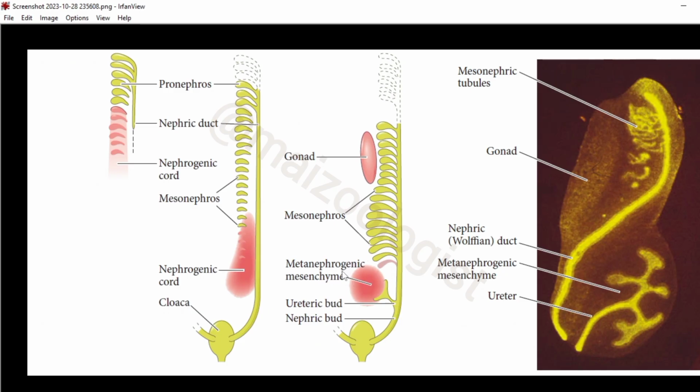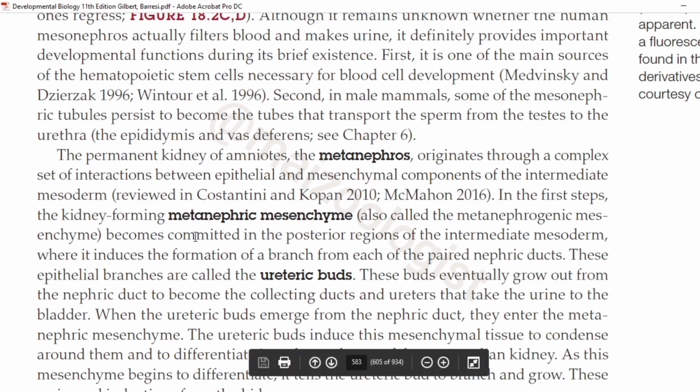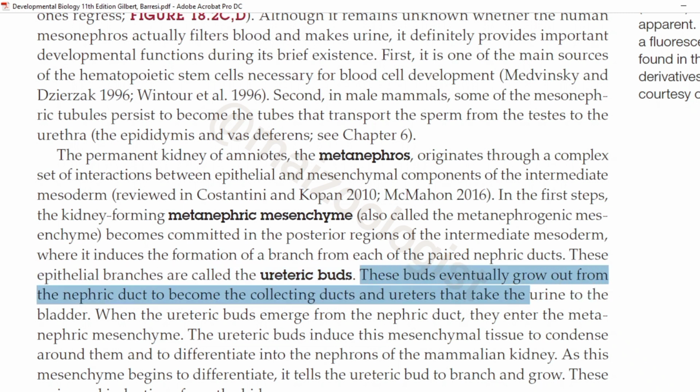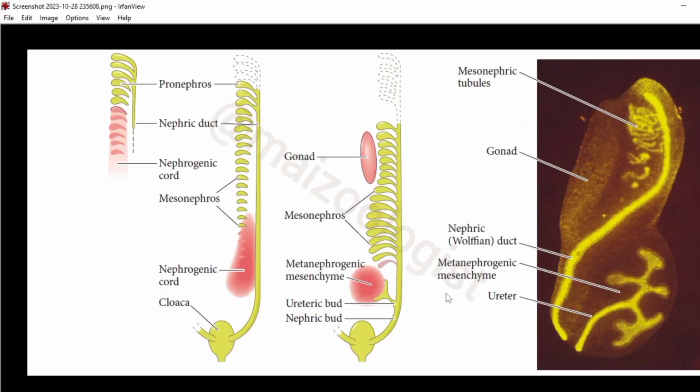Here is the metanephrogenic mesenchyme, or metanephric mesenchyme, which is going to develop into kidney. So what it does is that it becomes committed in posterior region of intermediate mesoderm and it induces the formation of a branch from each of the paired nephric ducts. These epithelial branches are called the ureteric buds, and these buds eventually grow out from nephric duct to form the collecting ducts and ureters that take the urine to the bladder.